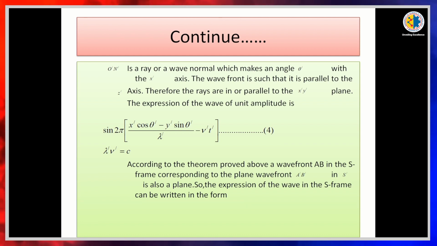According to the theorem proved above, a wavefront AB in the S frame corresponding to the plane wavefront A dash B dash in the S dash frame is also a plane. So, the expression of the wave in the S frame can be written in the same form in the S dash frame. Already we proved that a plane remains unchanged under the linear transformation. So, using this theorem we can write the same expression of the wave in the S frame. Equation 4 is the expression in the S dash frame, and the same expression we can write with respect to the S frame.